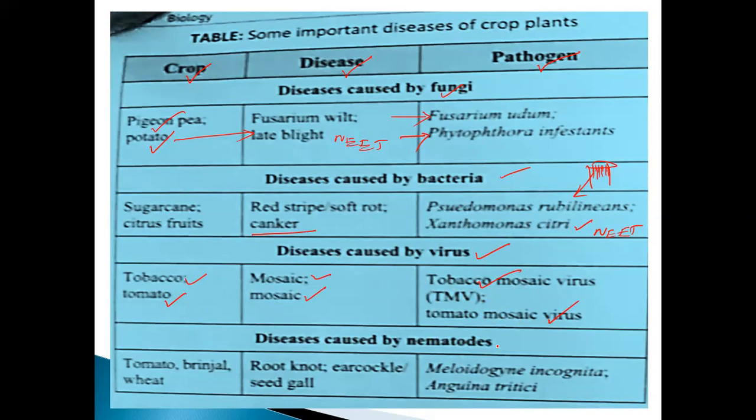And this is caused by the nematode. It is exceptional, is there? Isn't it, my tomato, brinjal, wheat? See that tomato, brinjal, wheat. Root knot. Okay. And ear cockle, seed gall. Okay, seed gall, gall ground effect. So what are the examples they have given is Meloidogyne incognita. And another one is called as Anguina tritici. Okay, these are the two examples has given.